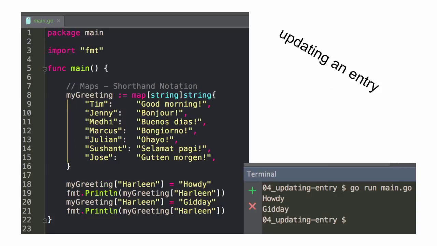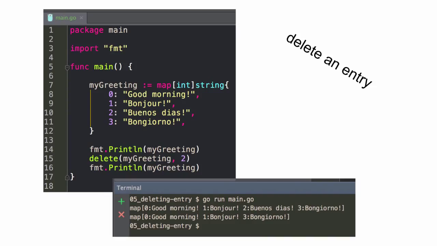Printing a map length, printing a map. So there's that. And updating an entry. So here I have a new entry, and I print it, and then I update it, right? Just give me the key and give me the new value, and then print it again. First time howdy, second time good day, so it updated it. Delete an entry, that's how you delete from a map. So delete the map and then the key. So got rid of that one.